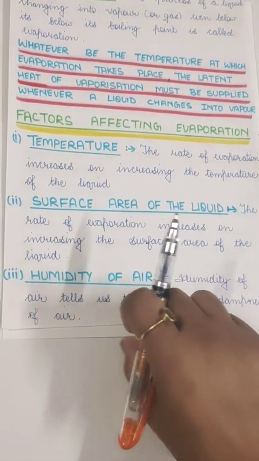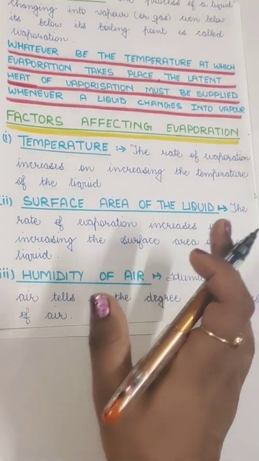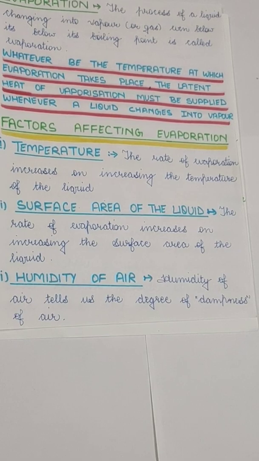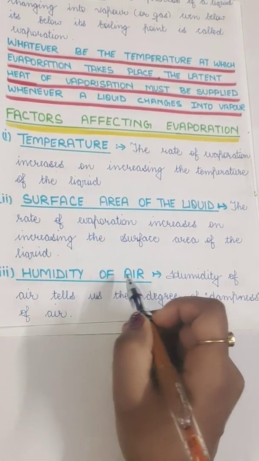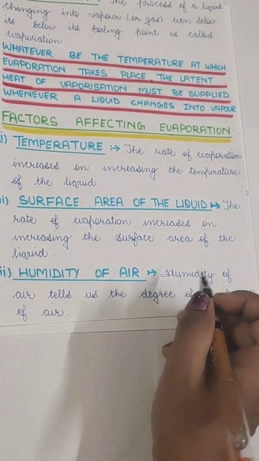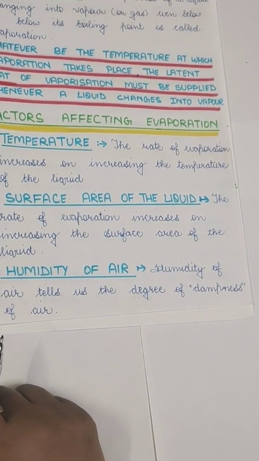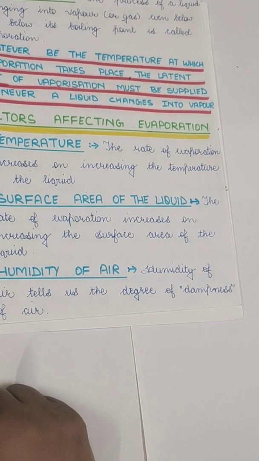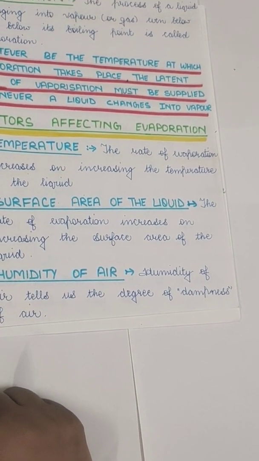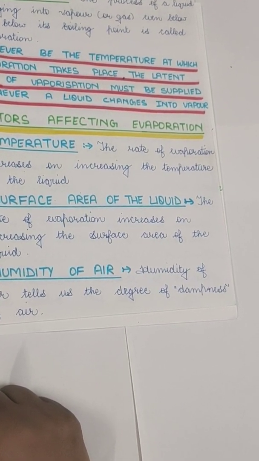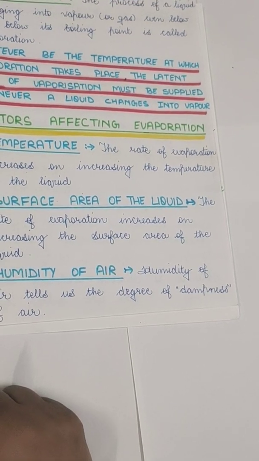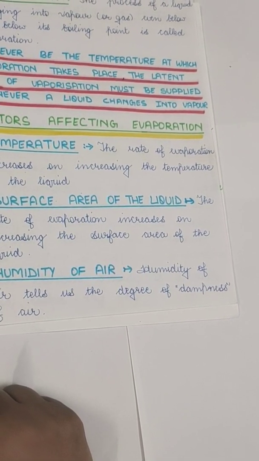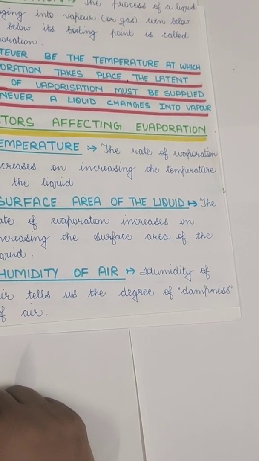Okay, the third is humidity of air. All these four points are important, so please learn this. Humidity of air is the degree of dampness, that means how damp the atmosphere is. You all know that the atmosphere has some water vapors, but in the winter season there are a lot more water vapors because the air is damp and heavy.